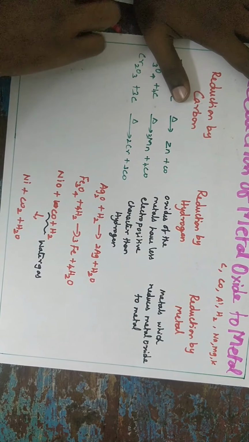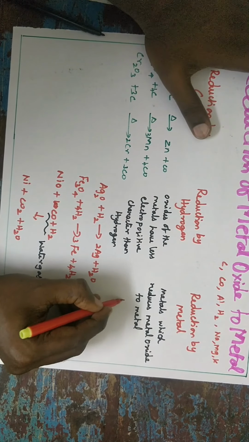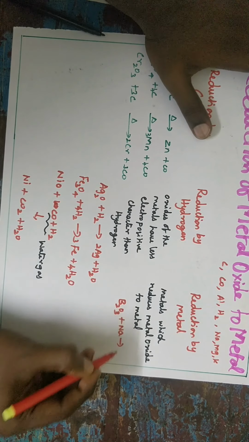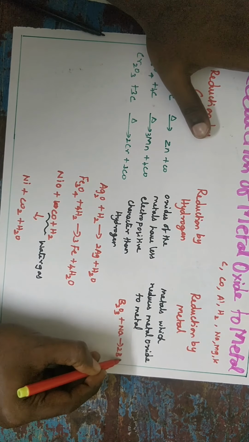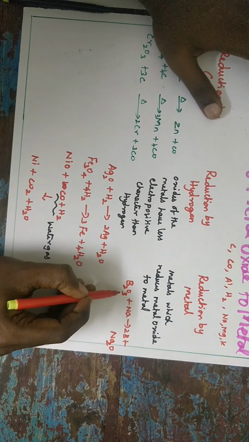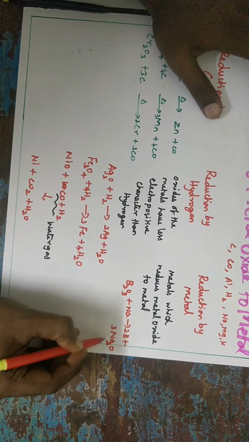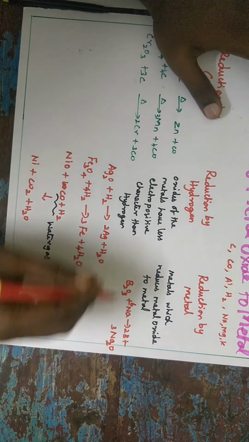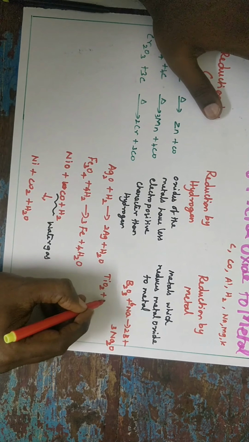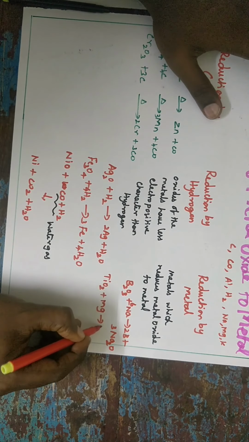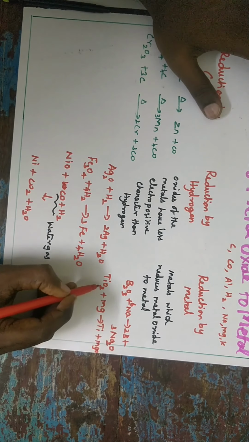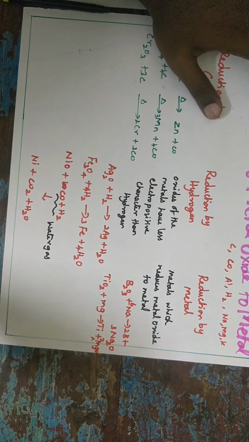Take an example: B2O3 reacts with Na to form 2B plus Na2O. You balance the equation. Here it is 3 oxygen, put 3, and sodium is 6. Similarly, you try TiO2 plus Mg, magnesium. The reaction is Ti plus MgO. Here it is 2 oxygen, put 2, so 2 MgO.